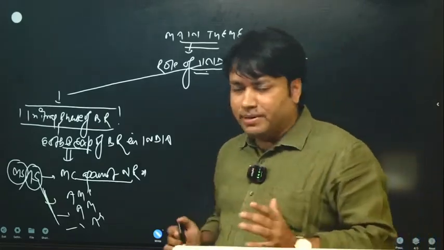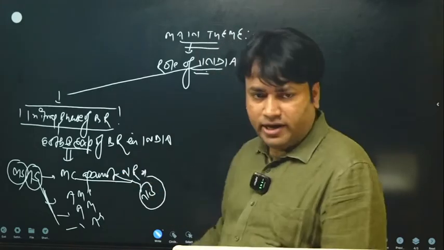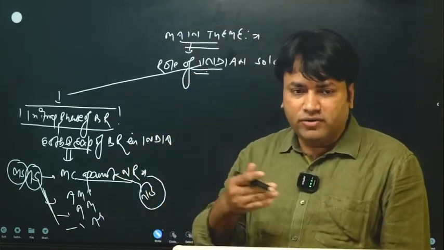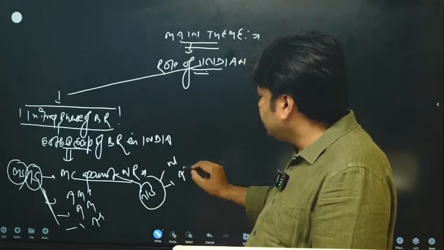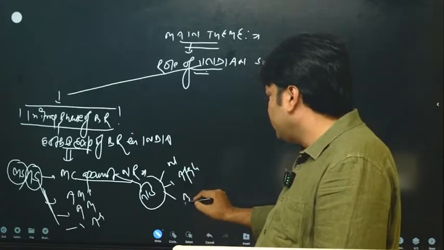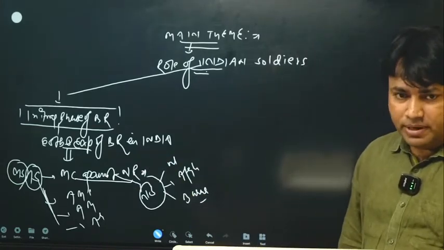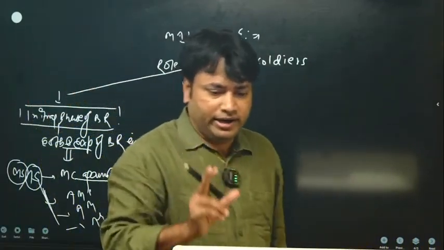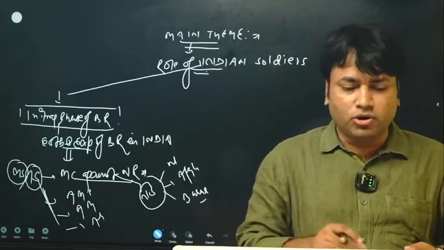The military campaigns against the neighboring states of India. In class 12th NCERT, you are going to read the same topic, what kind of relations were maintained by the British with Nepal, with Afghanistan. These are neighboring states, Nepal, Afghanistan, Burma. So what was the role of Indian soldiers in these neighboring countries like Nepal, Afghanistan and Burma? The British also got the service of Indian soldiers in their global military campaigns, meaning the campaigns outside India. They also got the support of Indian soldiers.